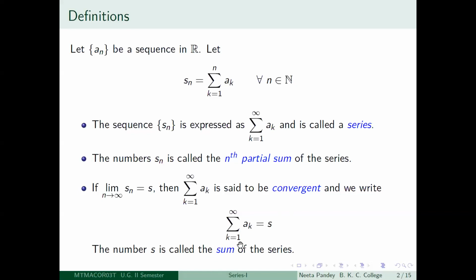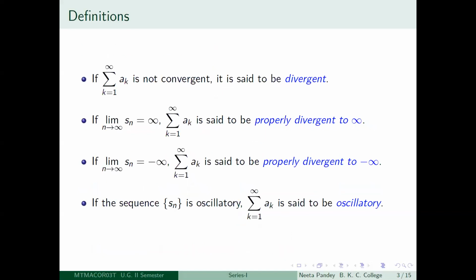So that is summation k equal to 1 to infinity ak equal to S, as you can see from this slide. So what is going to happen if the sequence Sn is not convergent? That will mean that the series summation k equal to 1 to infinity ak is not convergent, and then we will call it divergent.